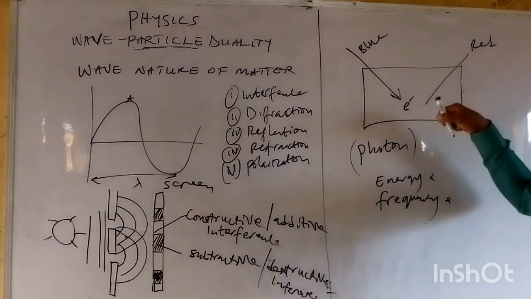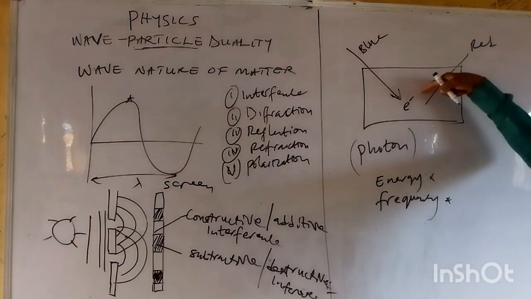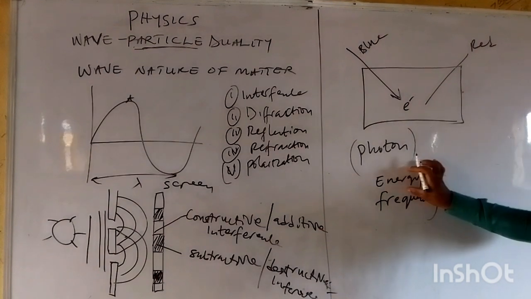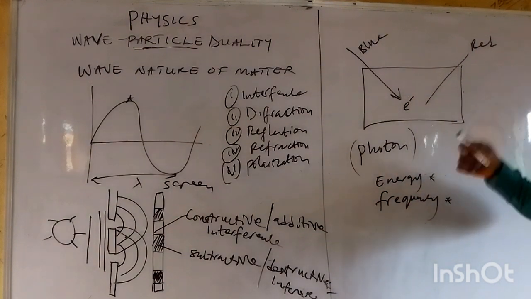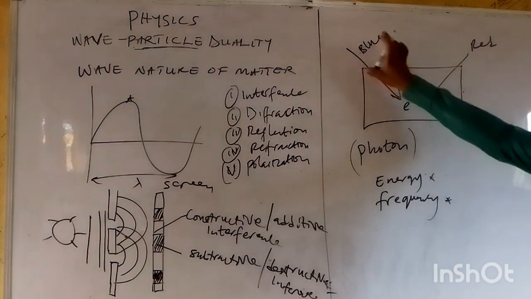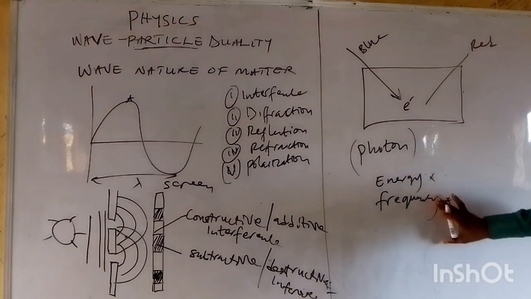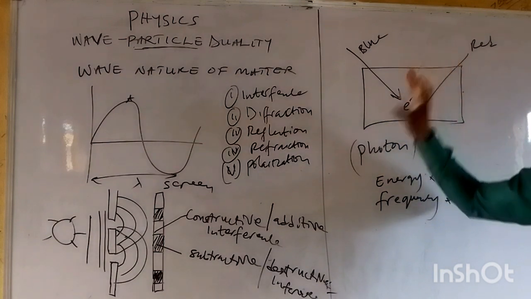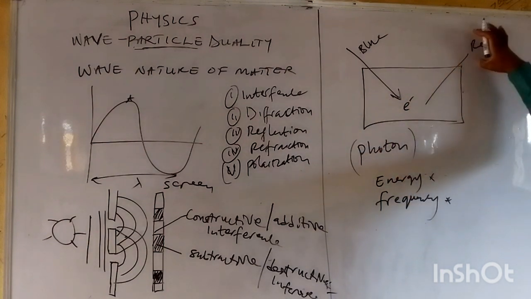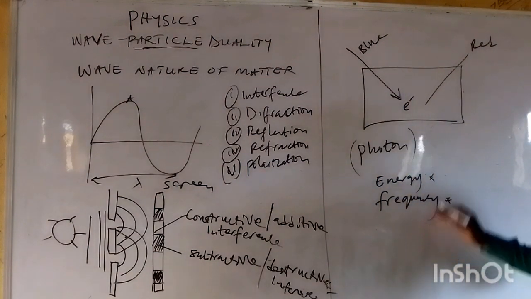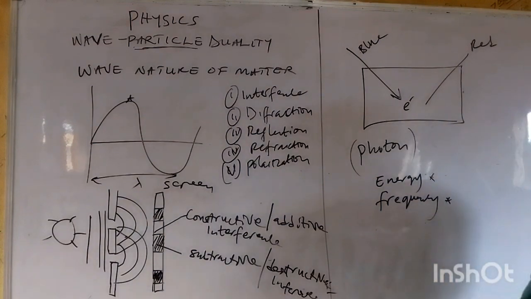Because it does not have enough energy, it doesn't have enough frequency. And when it does not have enough frequency, what happens when it shines on this metal surface? When a photon shines on this surface, because it doesn't have enough energy and enough frequency, complete absorption takes place. So I have explained it: blue light has sufficient energy and frequency and can knock off an electron from the metal surface, while for red light, which does not have enough energy and frequency, complete absorption will take place.